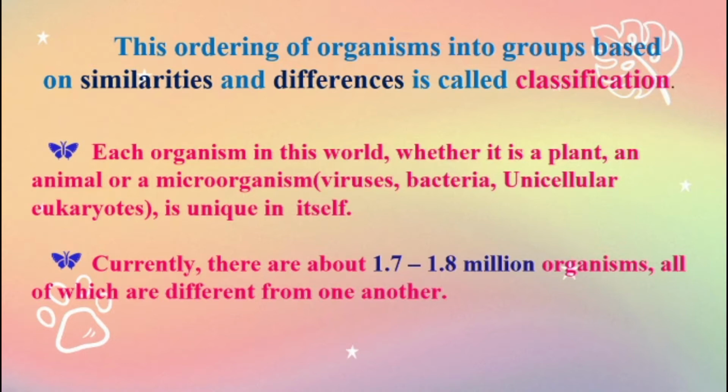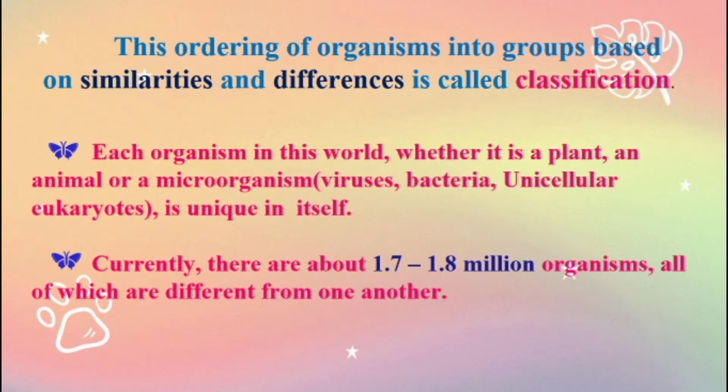Yes, living organisms based on shape, structure, body appearance and physical appearance, these are the similarities maybe, and differences, whether it is a land living plant or animal, an aquatic animal or aquatic plant, both water and land organisms and microorganisms that survive different climatic conditions and different temperatures. So based on the physical characteristics, or similarities and differences, it is called classification.